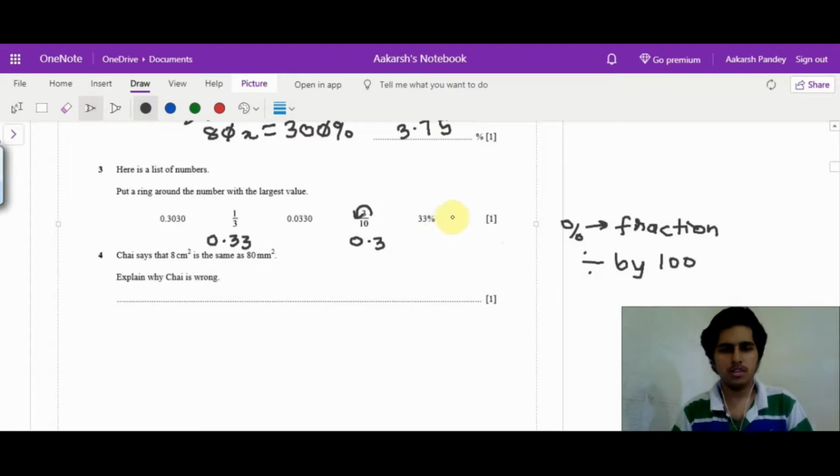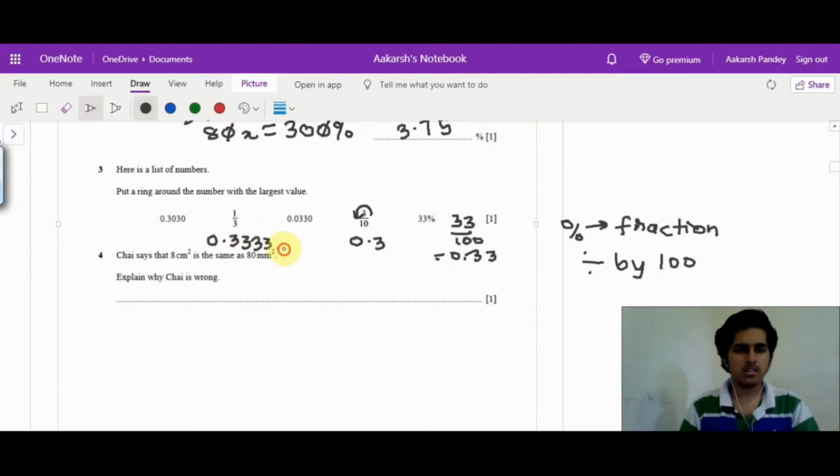So this is equivalent to 33 by 100, which is 0.33. And mind you, this 1 upon 3 is 0.333 recurring. If we look at the first decimal place, it is 0.3 everywhere except for this, so this is anyway out of question.